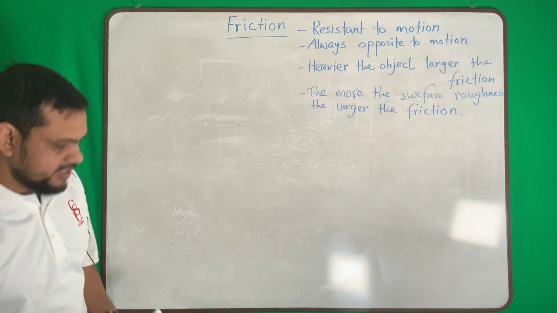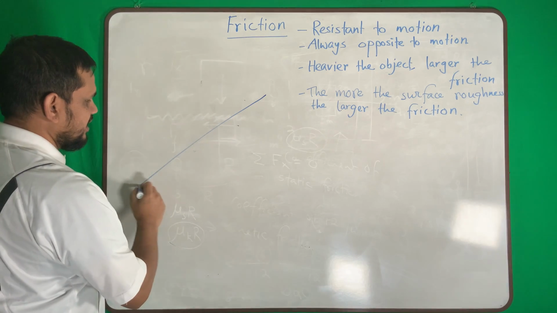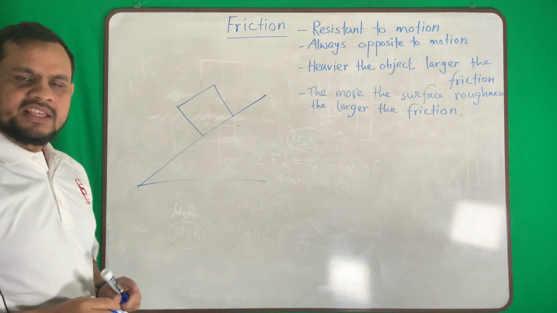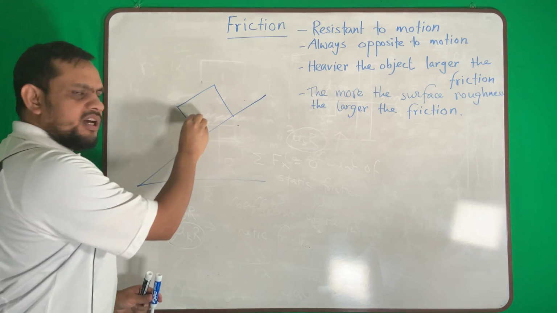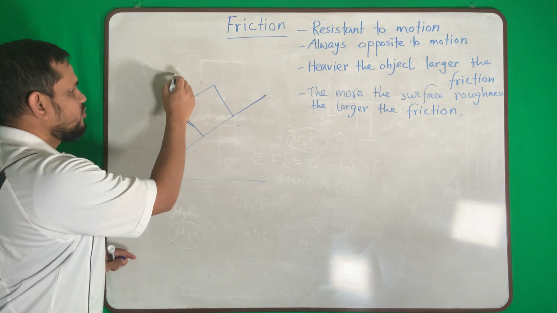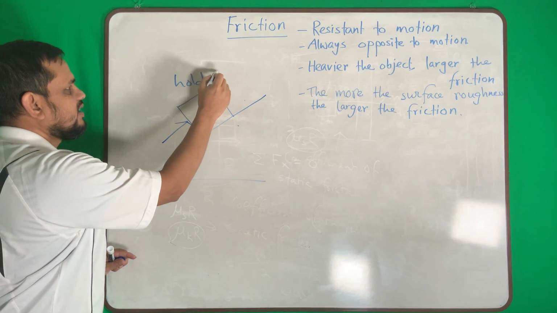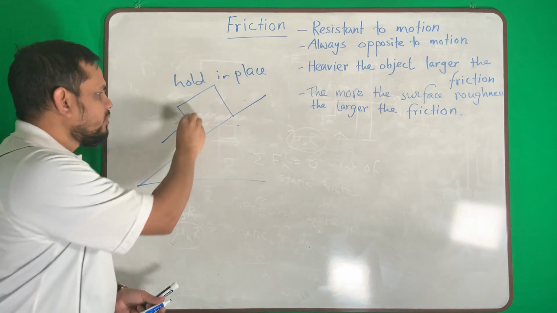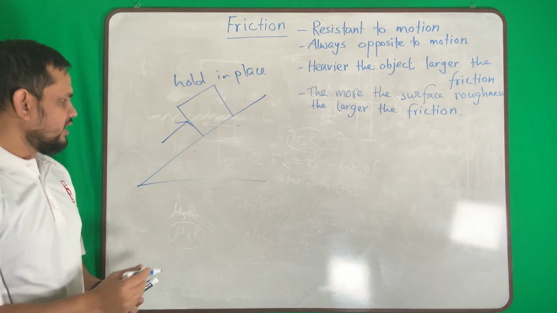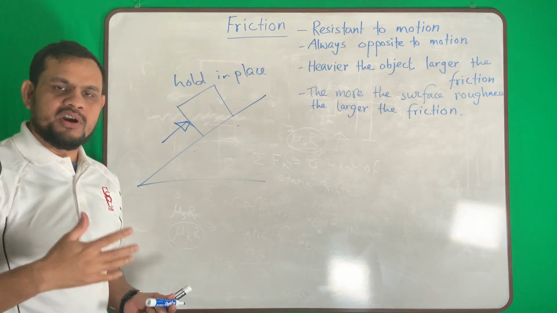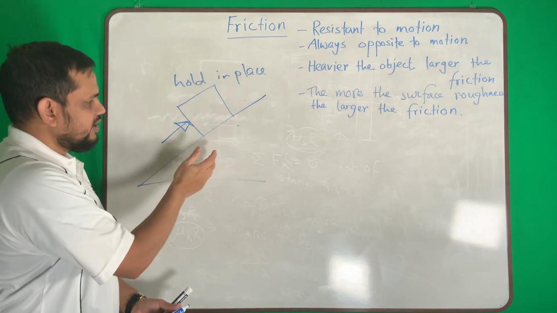If I want to expand this, say there is an inclined surface here, and my body is here. If I want to hold the body in place, that means I am applying a force to hold it in place. In what direction does the body want to move, this way or that way?